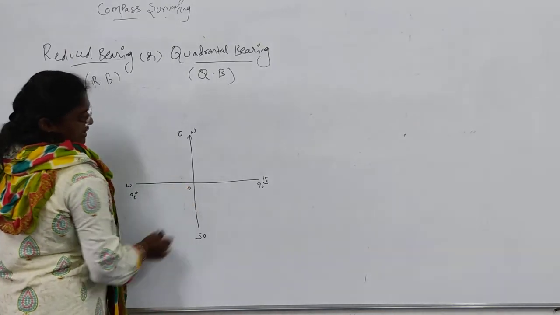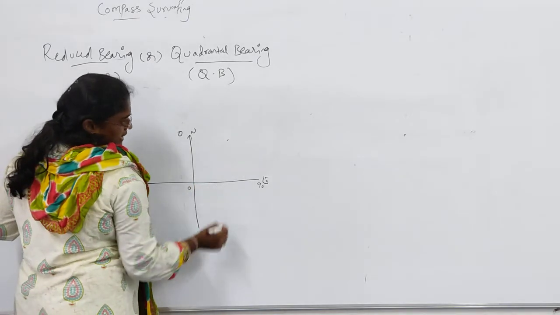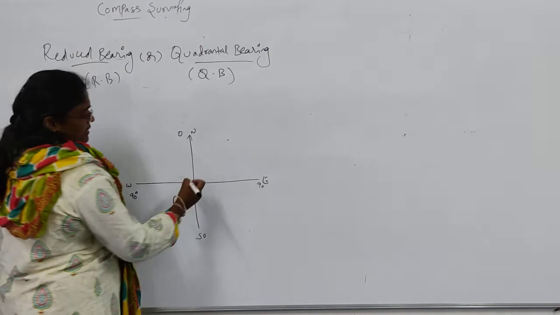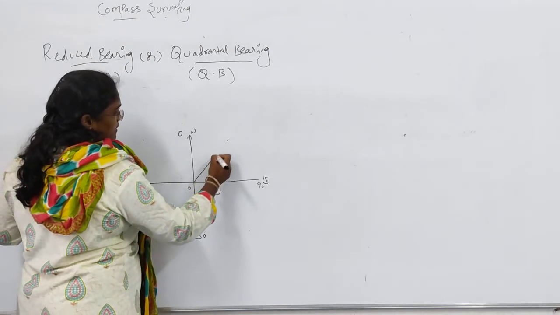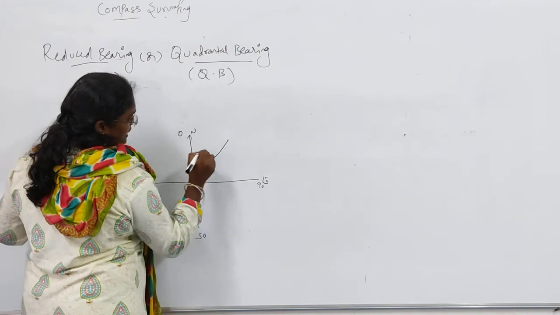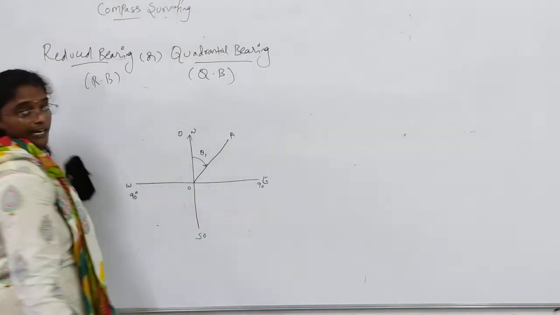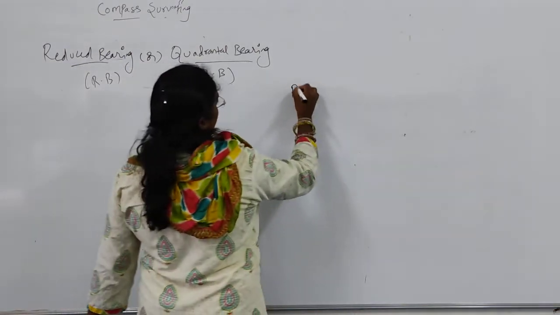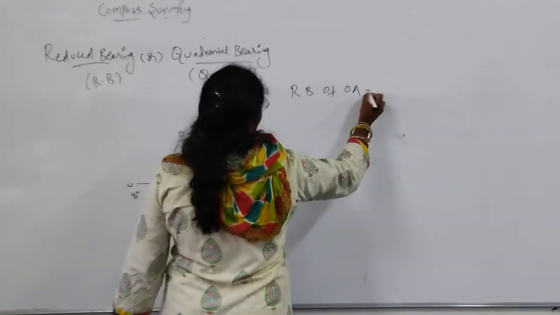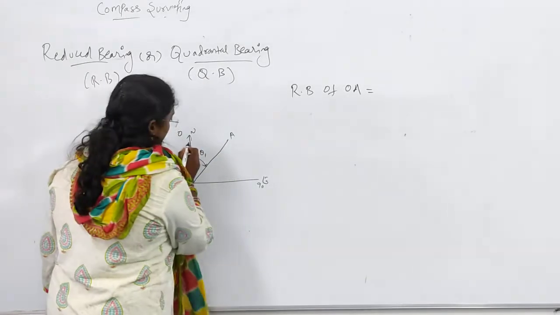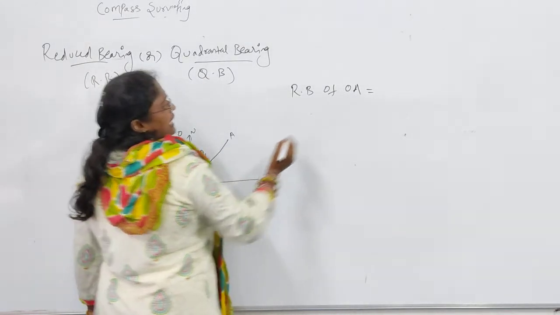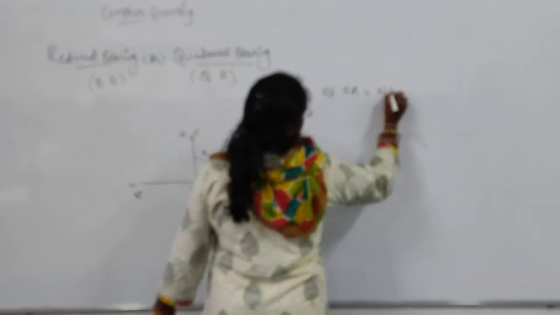Again I am standing here, and here are my targets. I am sighting towards the first target, so here it will be theta 1. The reduced bearing of OA will be north, making an angle theta 1 towards the east.